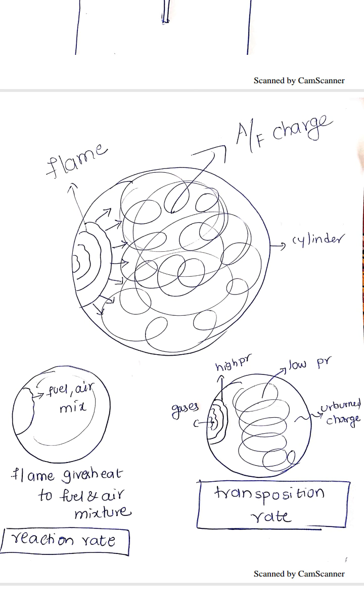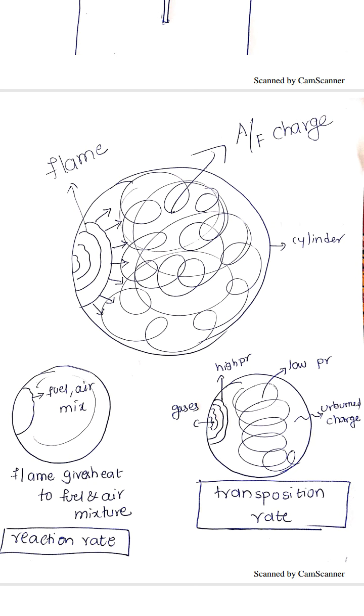And what does transposition rate mean? Transposition rate is purely the physical movement of flame, which is mainly based on pressure differences between unburnt charge and burnt gases. Once the flame is generated at a particular place, we see a huge amount of gases which have some amount of pressure. On the other side I have unburned charge which has another pressure.